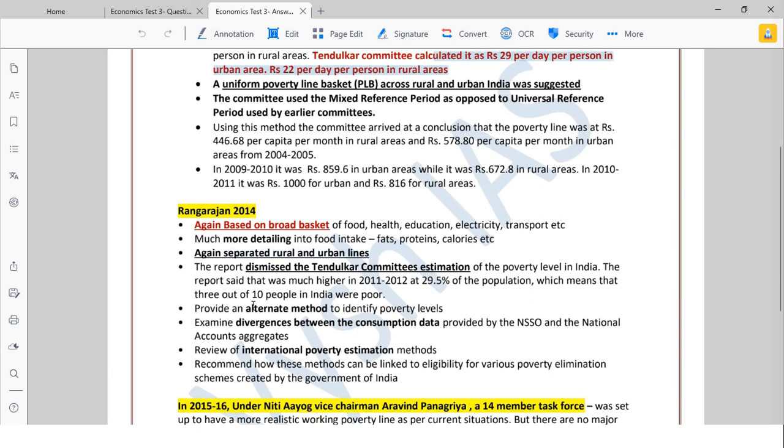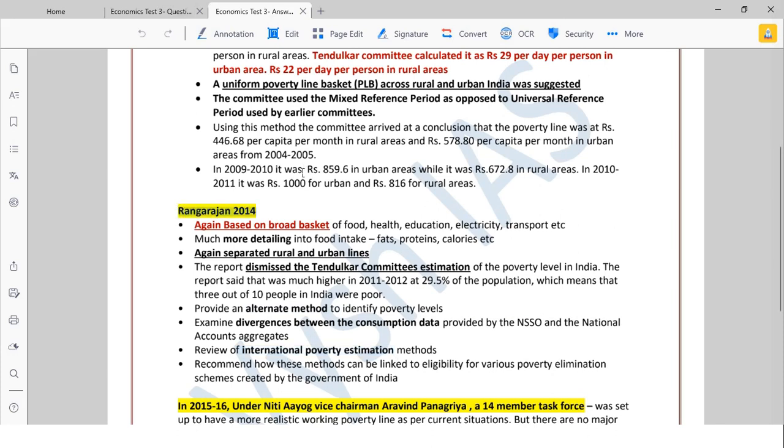So he has an alternate method to define the poverty line. Examine divergence between the consumption data provided by NSSO. Review of international poverty estimation method, meaning he is looking to global methods. What are the global people using? What are the estimates they are doing? Based on that, make an Indian model. That was Rangarajan's suggestion.